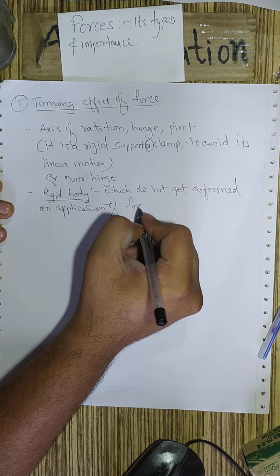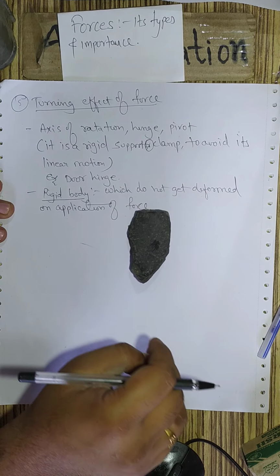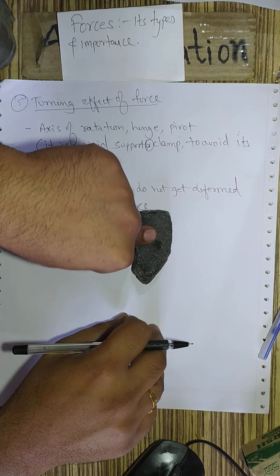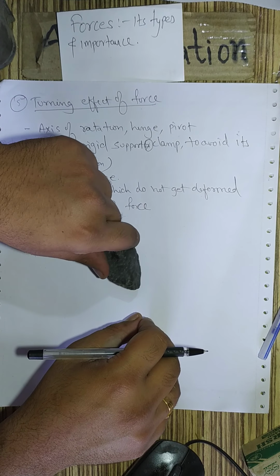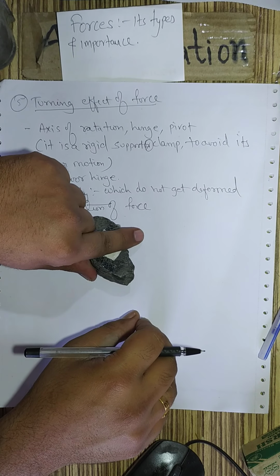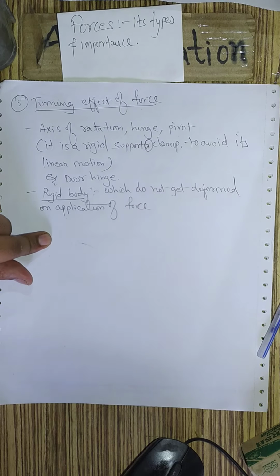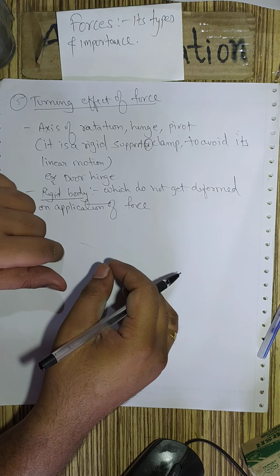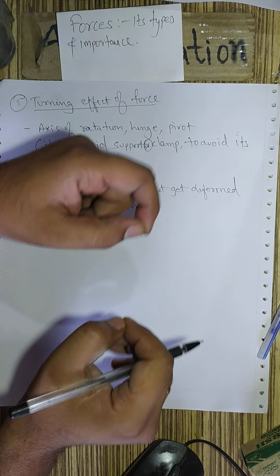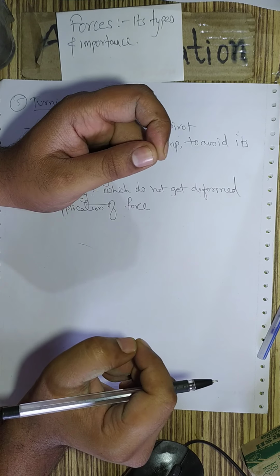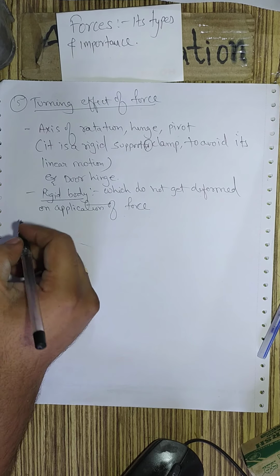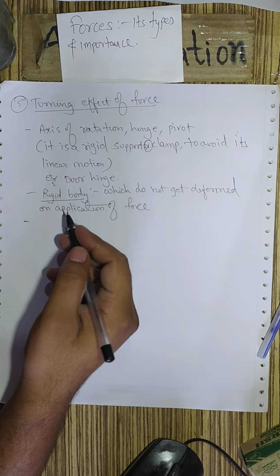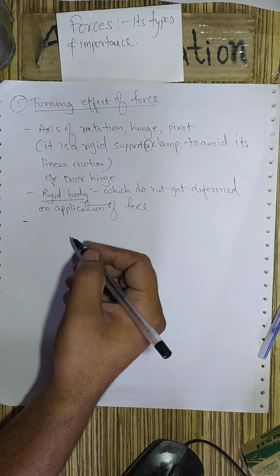Is this stone a rigid body? Obviously yes. I apply so much force but it does not get deformed, so it is a rigid body. Instead, if I take a rubber band and apply force, the rubber band gets stretched, so it is not a rigid body. So a rigid body is one which does not get deformed.